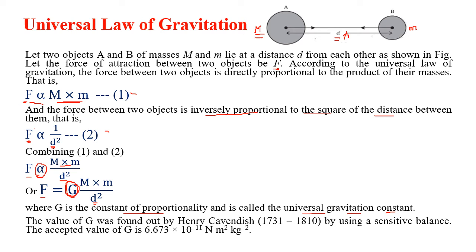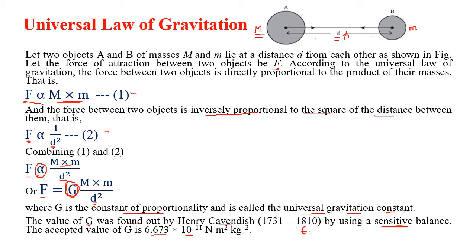Because when you calculate the force between Sun and Earth, or Earth and Moon, or Sun and Jupiter, this G will remain constant throughout the whole universe. This G will never change. And the value of G was found out by Henry Cavendish. You can read the experiment in the 11th standard using a sensitive balance, but the accepted value of G is 6.673 into 10 raised to minus 11, means it's a very small value.